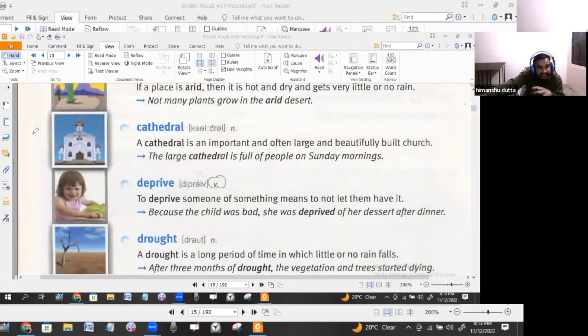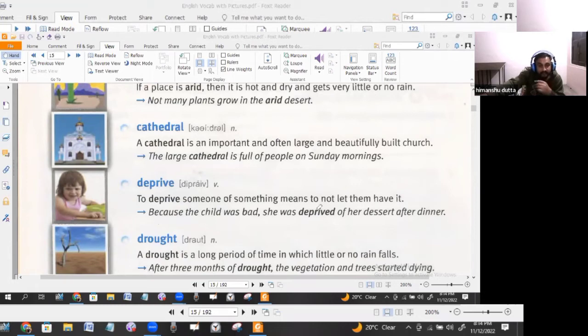You will see in the sentence itself after the helping verb or the subject, it would be written. So to deprive someone of something means to not let them have it. That means to take something away from someone who requires it. The thing that you're doing is, first of all, not a good thing to do, and second, you're depriving the person of the advantage of that particular thing.